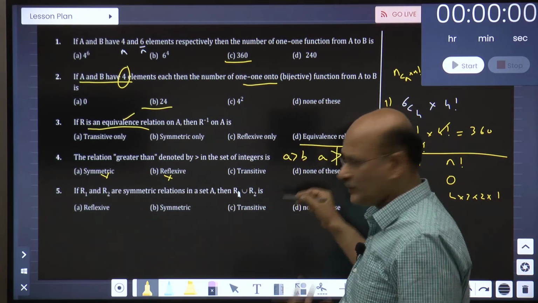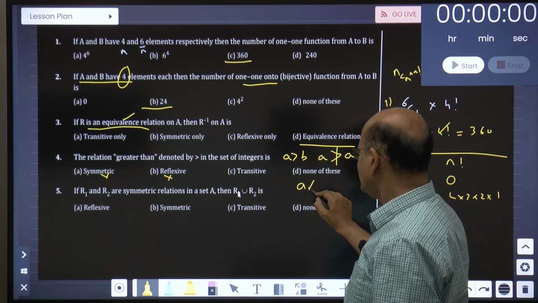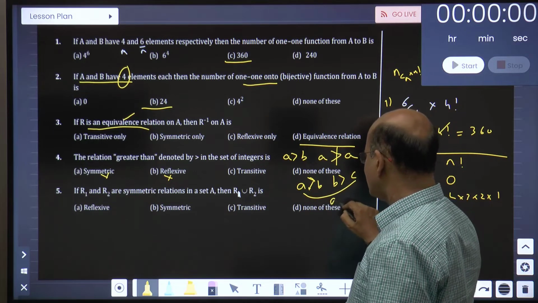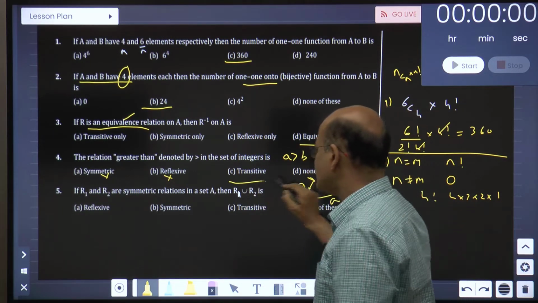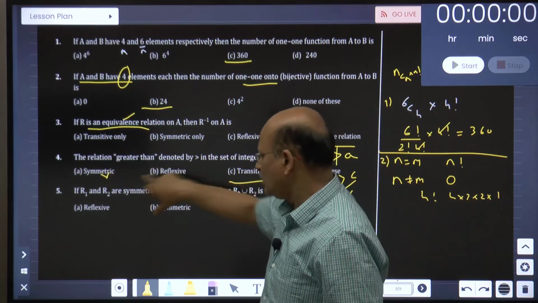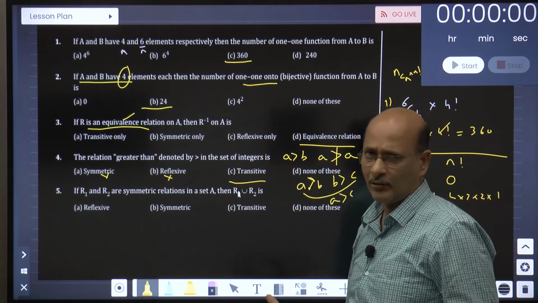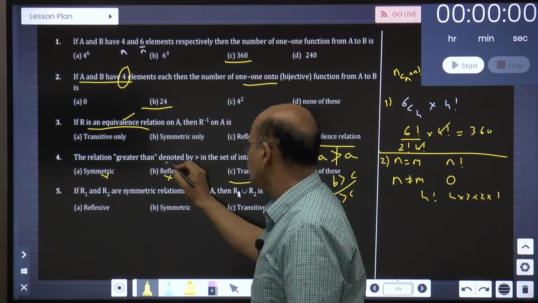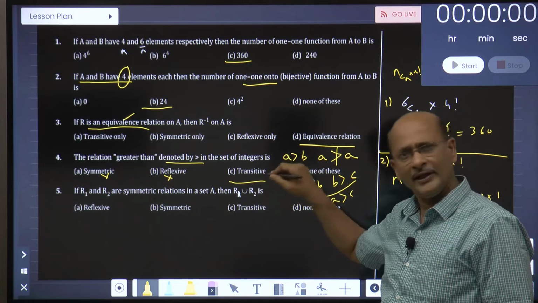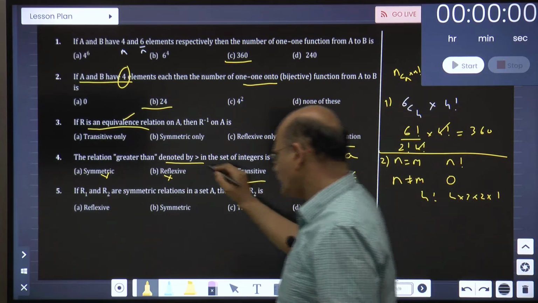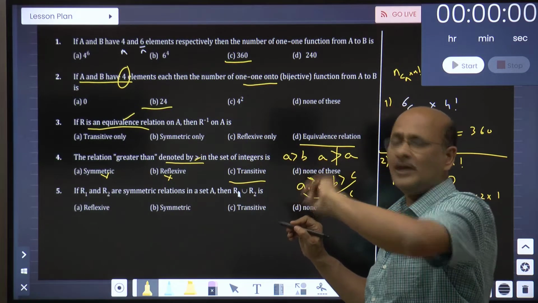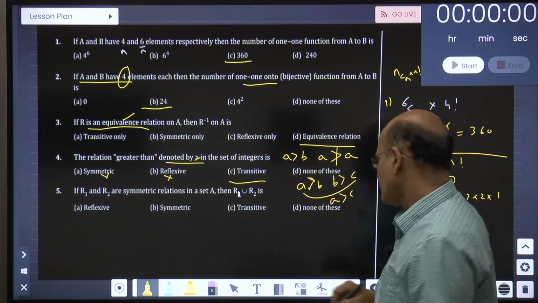Transitive is possible. What is the possibility? A is greater than B, B is greater than C. Now tell me, what is the relation between A and C? A is greater than C. That means this is a case of transitive. So whenever you have a single option, try each one based on that and work it out. This relation denoted by the greater than symbol is clearly not symmetric, not reflexive, but it is definitely transitive. Keep that always in mind. If it is greater than or equal to, then it is reflexive and transitive, but of course it cannot be symmetric. Are you getting my point? So that's the way it goes.